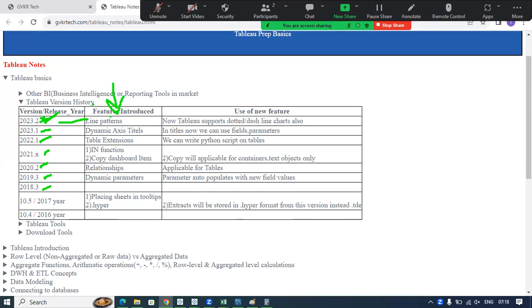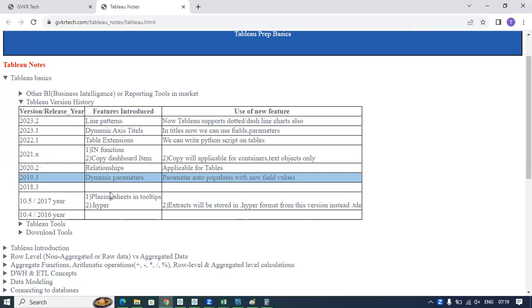I'm not listing all the features, because they have more features actually, but here I'm listing only those features which are very important for development purposes. Line patterns they have introduced in this version, and in this version they have introduced dynamic access titles. We'll discuss all of these while discussing the topic. So these are Tableau revision history.